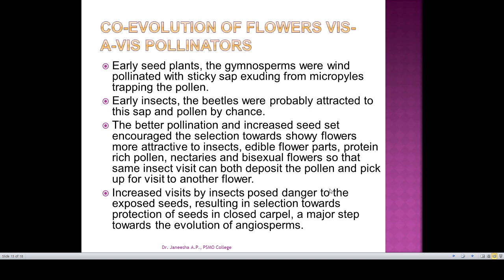And increased visit by insects poses danger to the exposed seeds, resulting in selection towards protection of seeds in enclosed carpel, a major step towards the evolution of angiosperm.